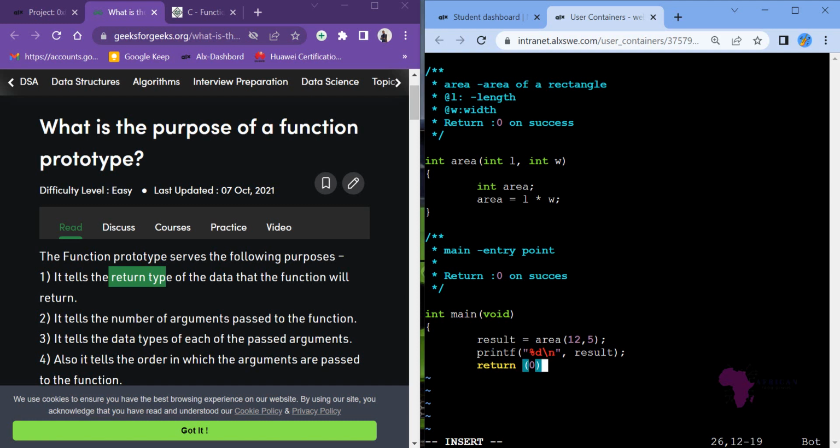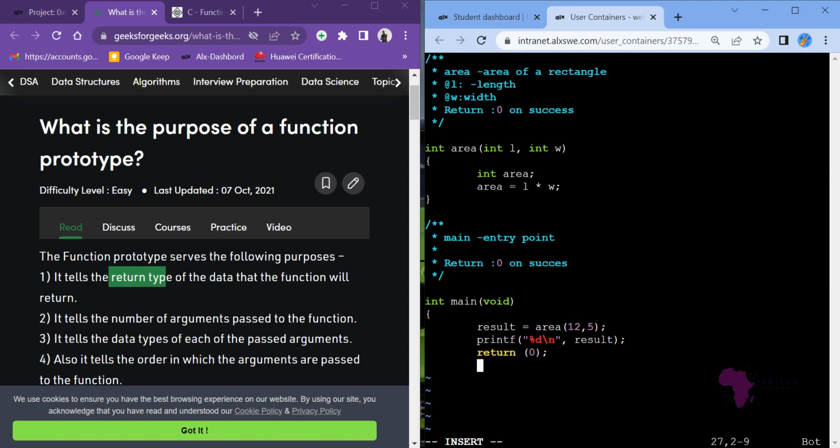So that is return 0. Then I close this one. So what I'm saying is that this one requires length and width, so instead of saying length at the top here, use 12. Instead of saying width, use 5. And then calculate the area and print for me.